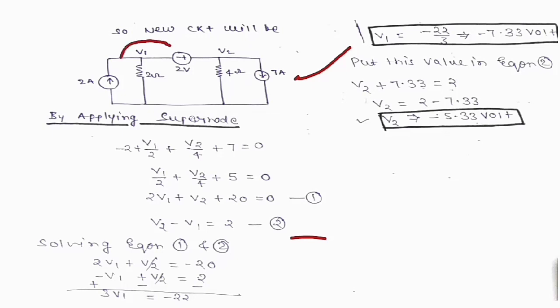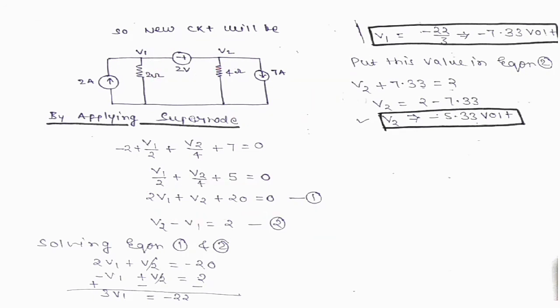We have two nodes here, and in between the two nodes a voltage source is connected. There is no resistance, inductance or capacitance connected between these two nodes. These two nodes are non-reference nodes, and since a voltage source is connected between them, we can use the supernode concept. So by applying the supernode concept here, we get this equation.